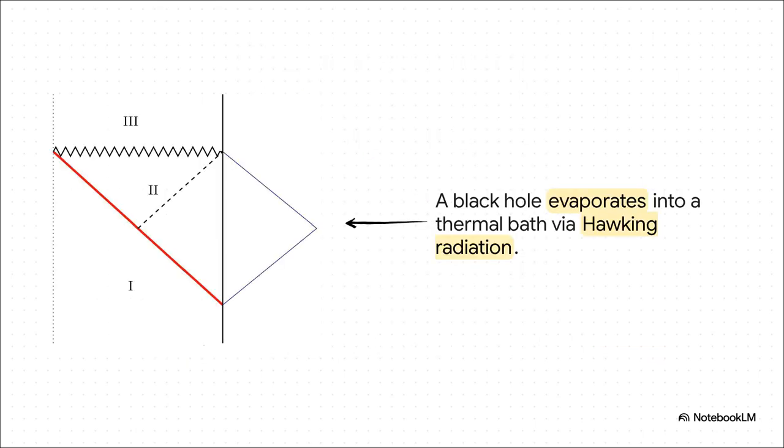But here is the massive twist. Stephen Hawking proved that black holes actually radiate heat and slowly evaporate. And this raises the really alarming question of where that original cup of tea information goes when the black hole completely disappears. This is Hawking radiation. Over an unimaginably long time, the black hole shrinks, radiating its mass away into the surrounding thermal bath. If the black hole fully evaporates, what happens to the information of the star that formed it, or that cup of tea we threw in? If it's just gone, well, quantum mechanics is entirely broken.